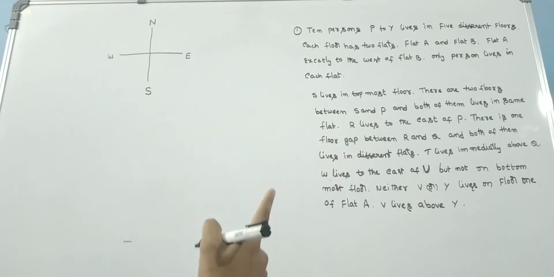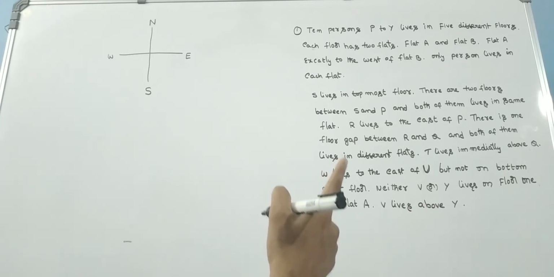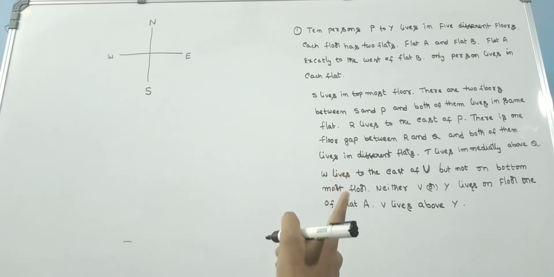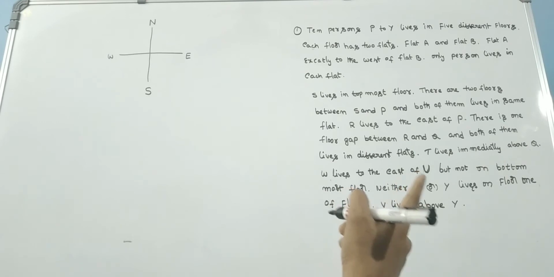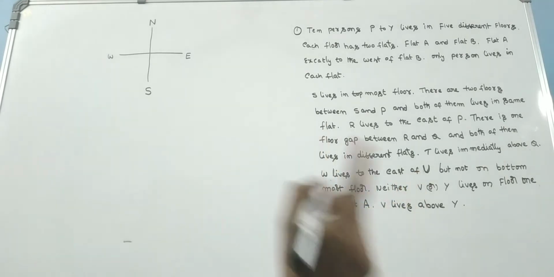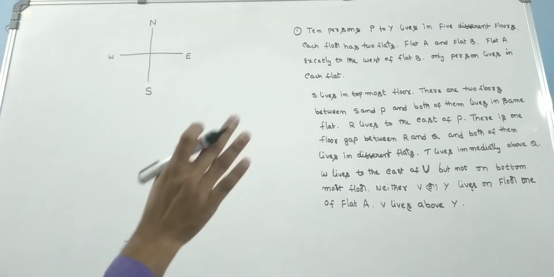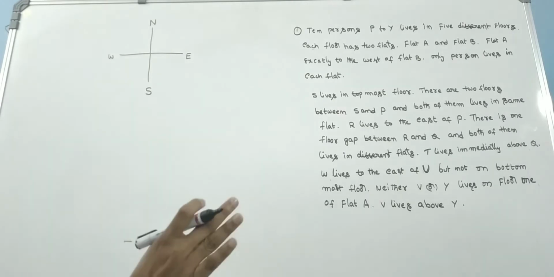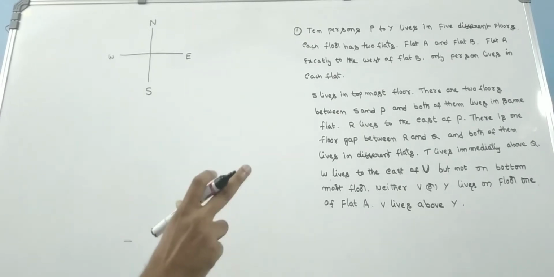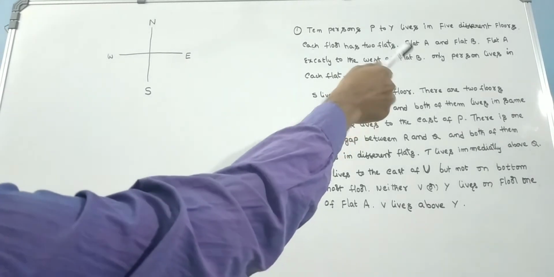W lives to the east of U, but not on the topmost floor. Neither V nor Y lives on floor 1 of flat A. V lives above Y. See friends, what he has given: there are 10 persons living in 5 different floors. There are 2 flats, each flat has 5 floors, and flat A is west of flat B.